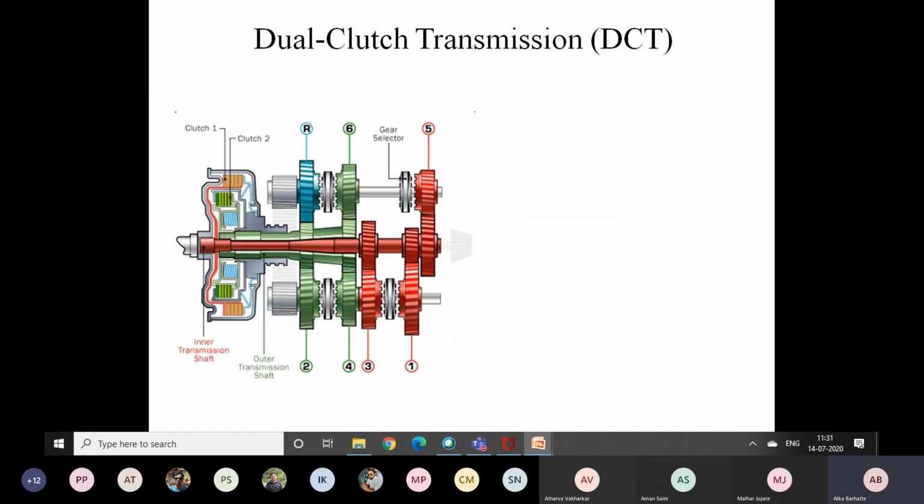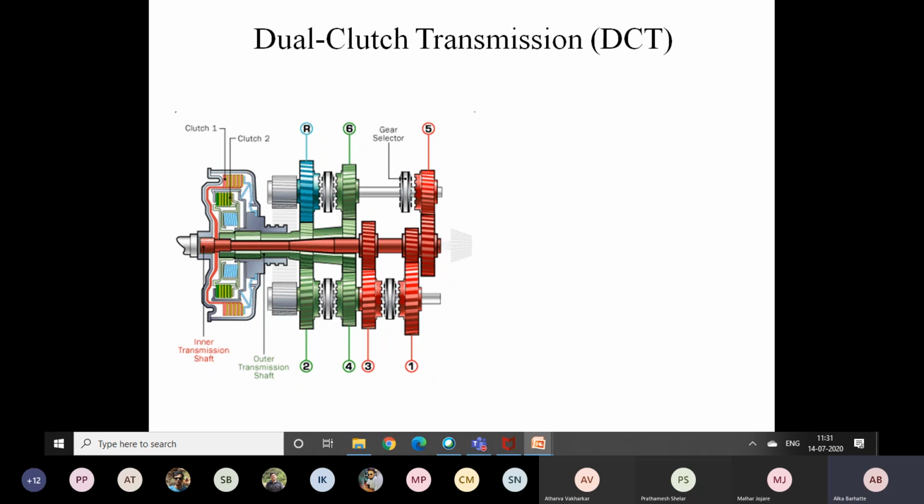So already engaged, for example here I can explain that one. If it is running in the first gear, automatically your second gear dog clutch will be in contact with the second gear set, and whenever we have to switch, as it is already in contact with the second gear, the time which is taken to shift from first to second is less as compared to the manual, okay. Rest working and everything will remain the same.